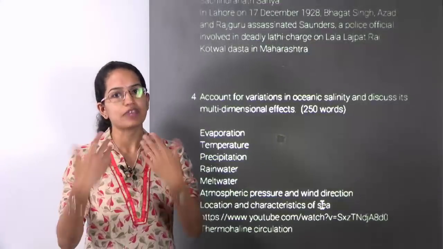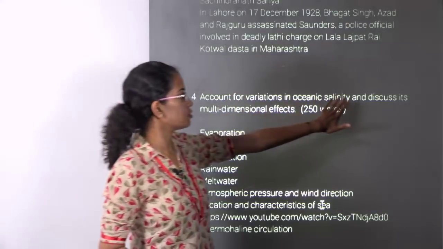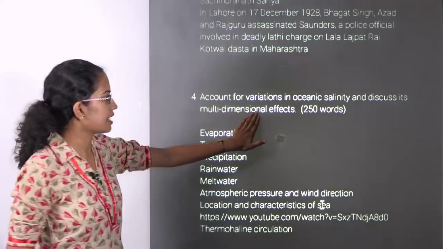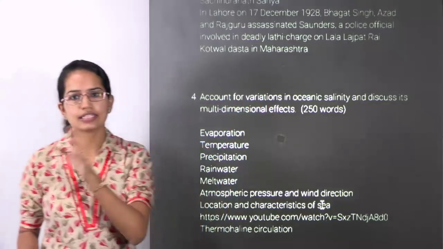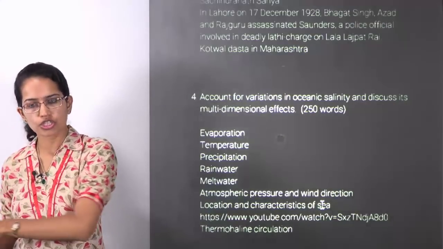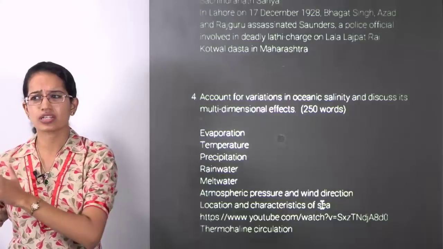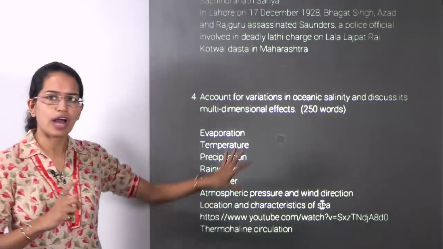As I said, again a very direct question. The next is account for variations in ocean salinity and the multi-dimensional effects of it. Again, direct question from NCERT class 11th geography part 1. You have the section on oceanography, I guess around chapter 10 or 11 or 12 something. So that is the chapter where you have this detail.